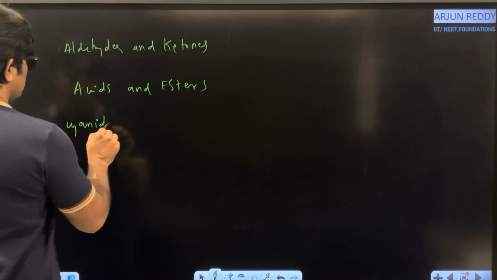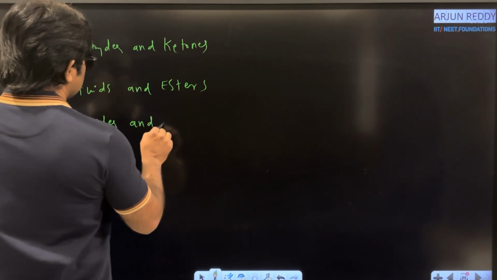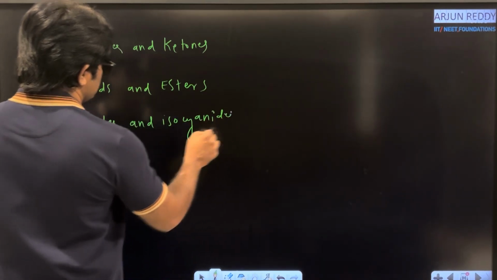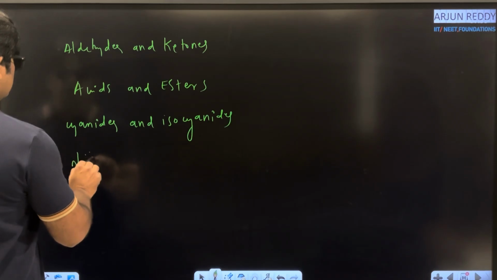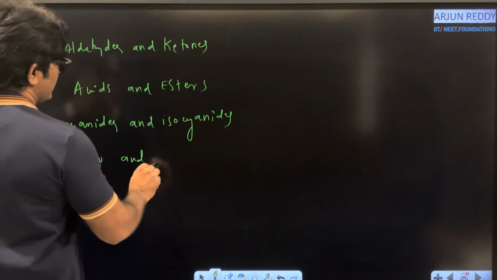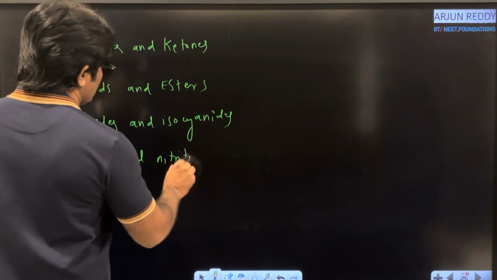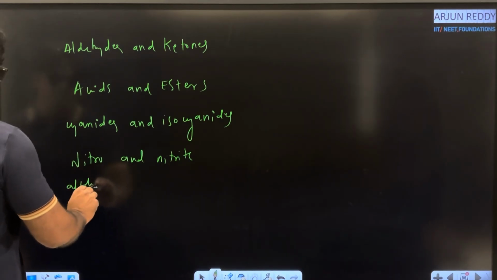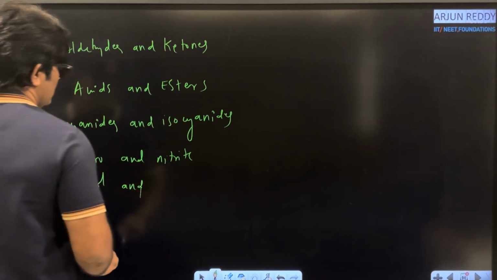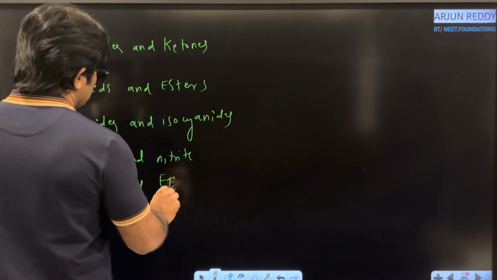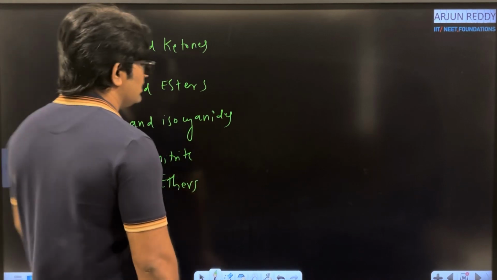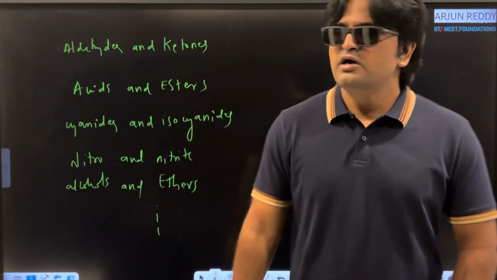Cyanides and isocyanates. Nitro and nitrite. Alcohols and ethers. Okay, these are some common examples for functional isomers.